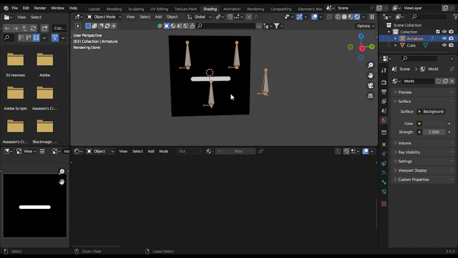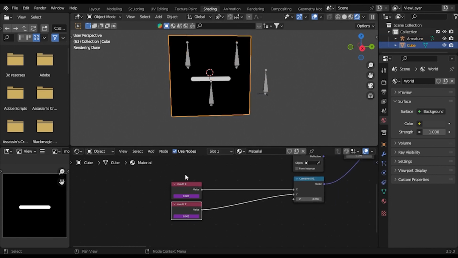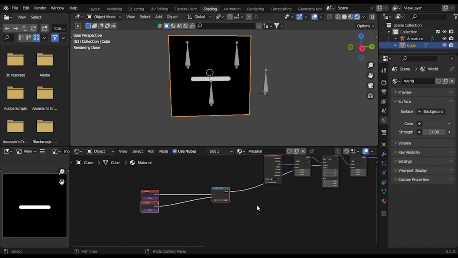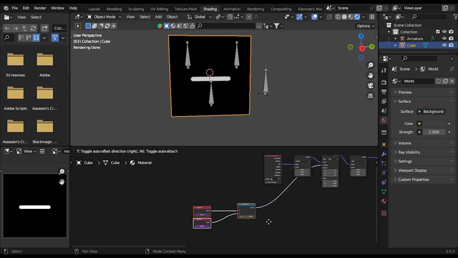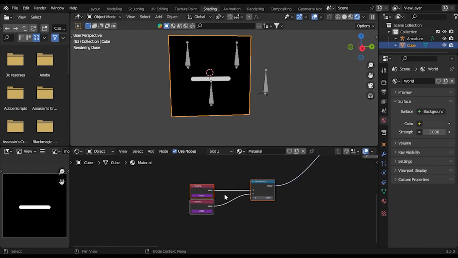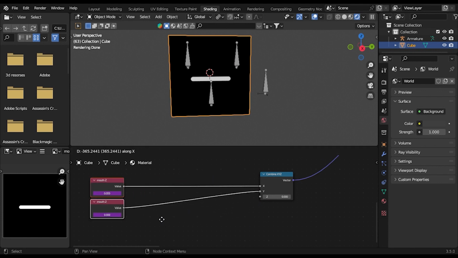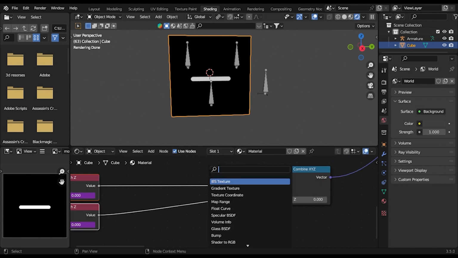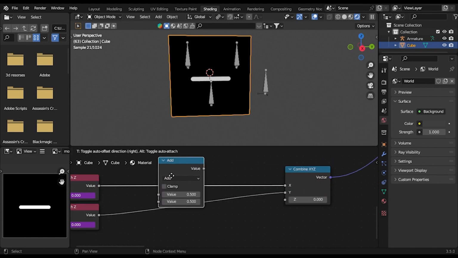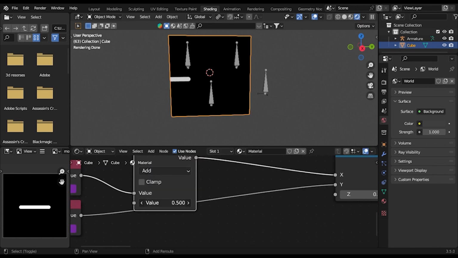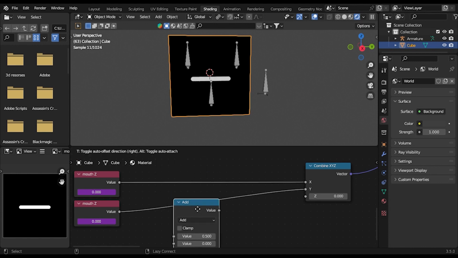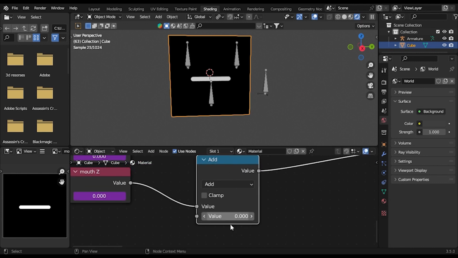So now if you want to change the location of your mouth, nobody has their mouth in the middle of their face. So let's add a math node, and you want to add a 0. Let's just add to this value.